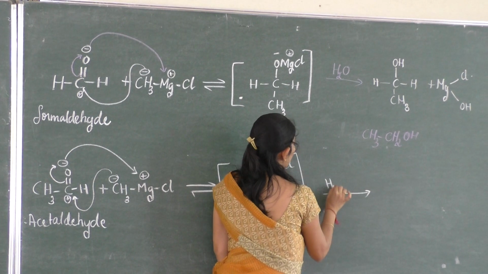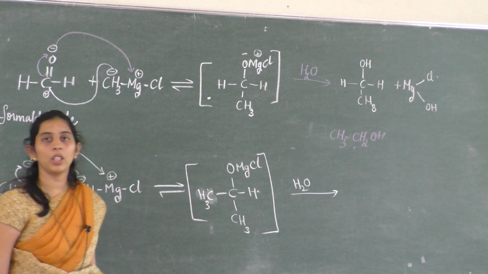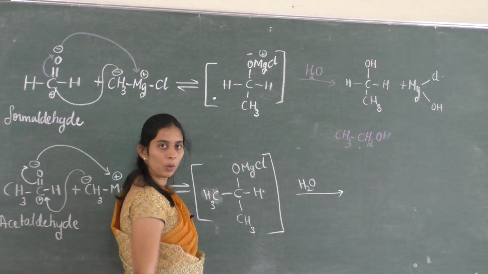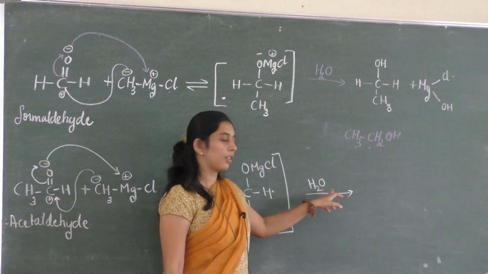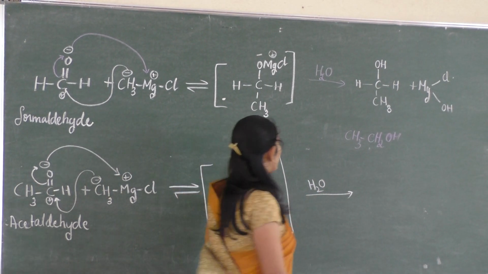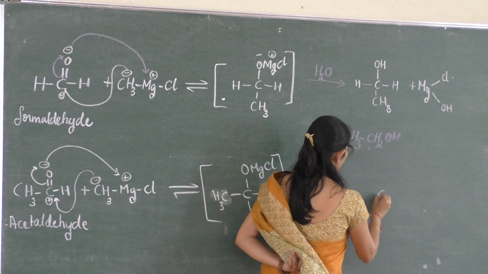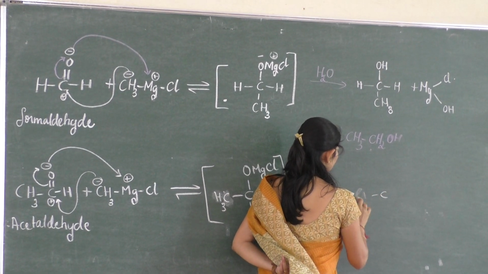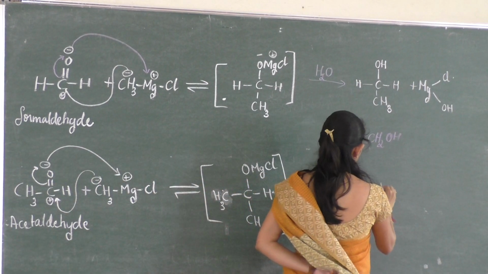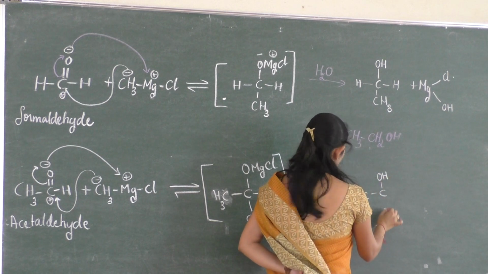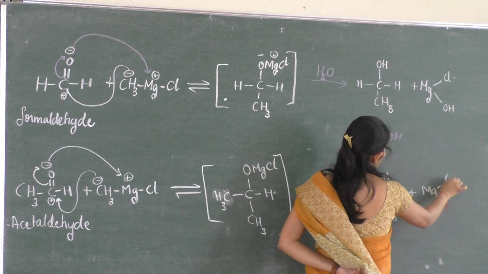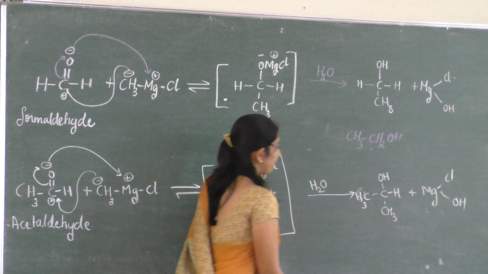Next comes hydrolysis, treating with the water molecule. Once you treat with the water molecule, what happens? H plus will be abstracted by O minus. MgCl will react with the hydroxyl group. So we get the product CH3, here OH, CH3, H plus MgCl and OH.